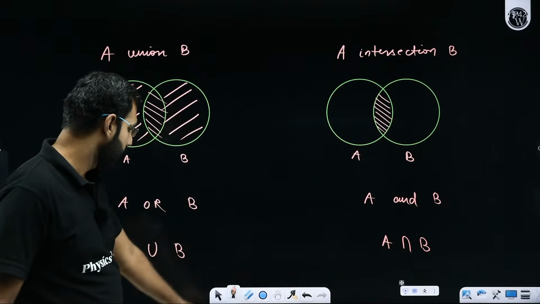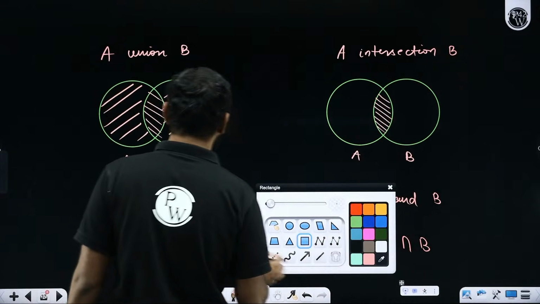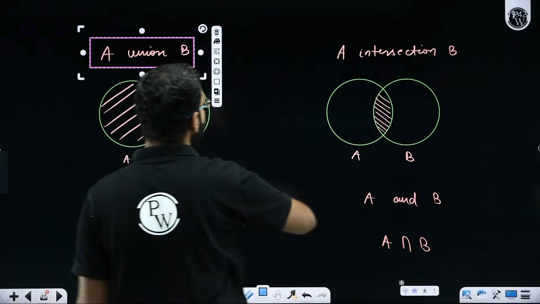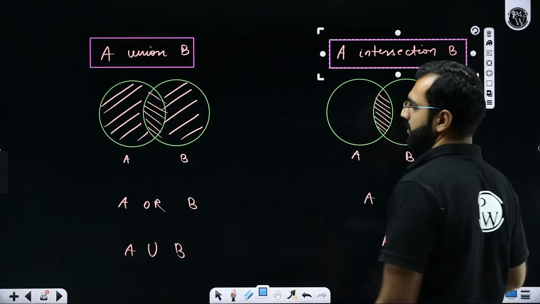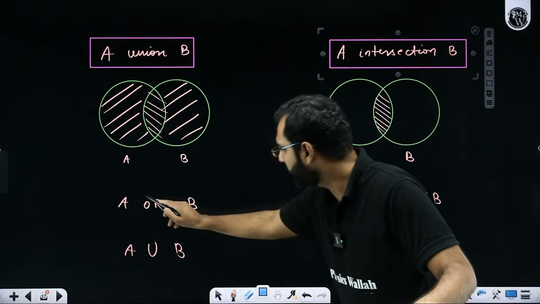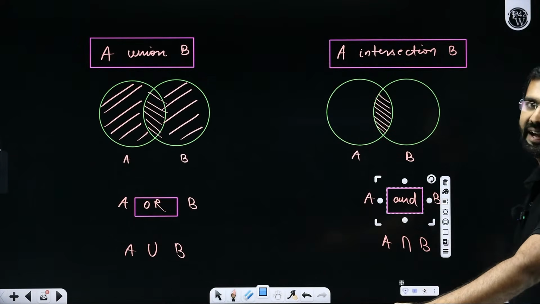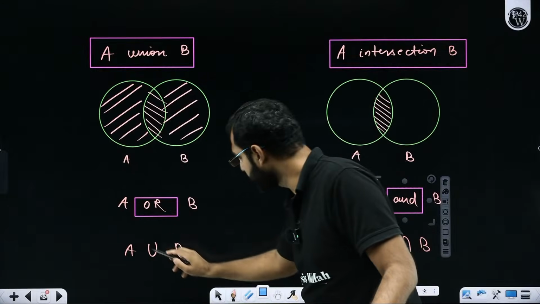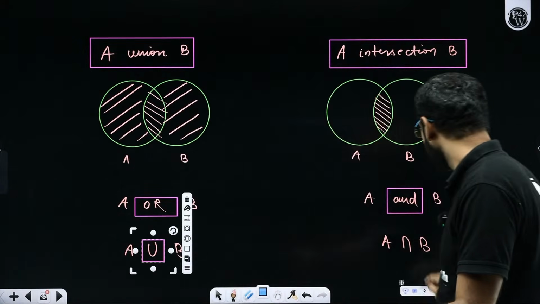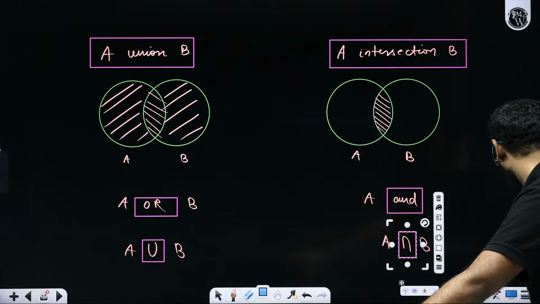So first of all, are these two operations very well understood by you all? Union and intersection. Union we denote by the word or. Intersection we denote by the word and. For union, the reserved symbol is this U, and for intersection, the reserved symbol is this inverted U.